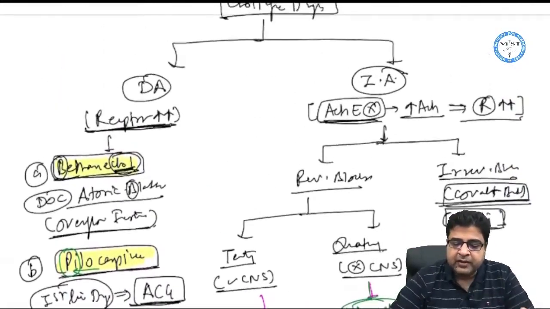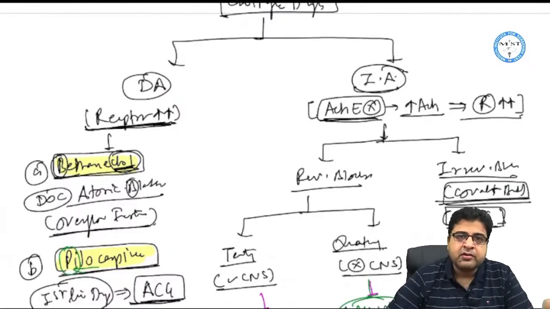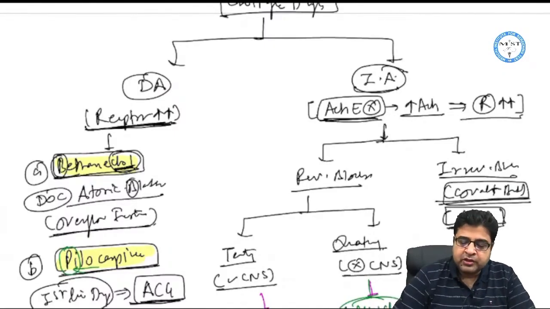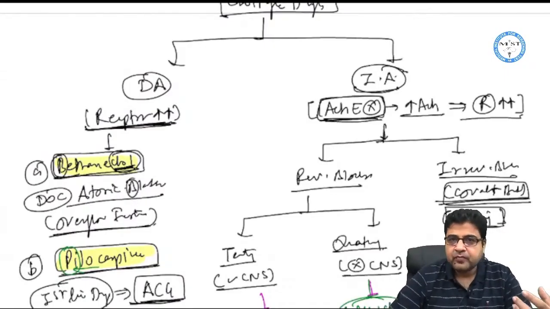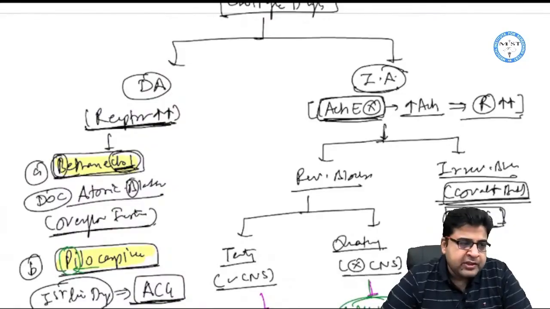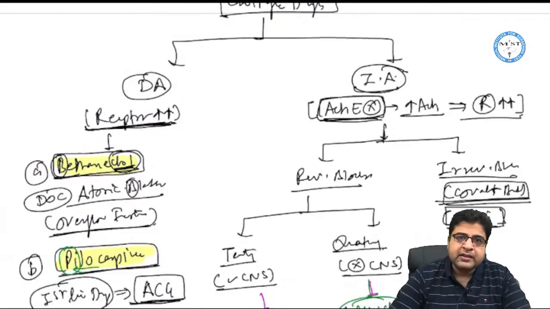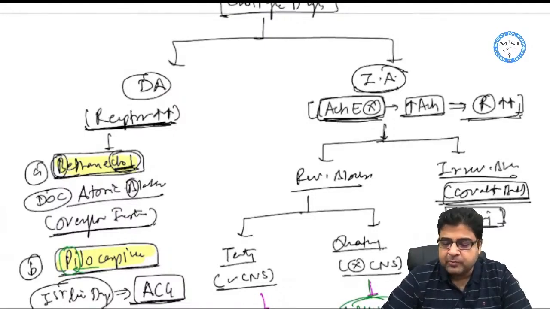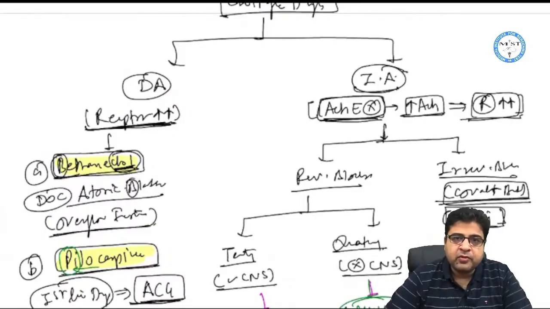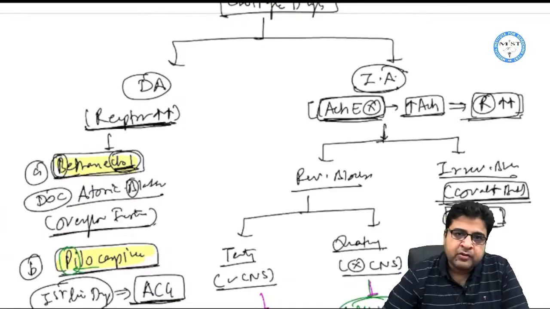After that, we started with indirectly acting medicines. Now, indirectly acting medicines are not directly stimulating the receptor. So these medicines will inhibit the acetylcholine esterase enzyme. Acetylcholine is metabolized by acetylcholine esterase enzyme. So if I block acetylcholine esterase enzyme, acetylcholine level will increase. And if this acetylcholine level will increase, this is going to stimulate the receptor. So if you inhibit acetylcholine esterase, acetylcholine will increase and now it will act on the receptor.